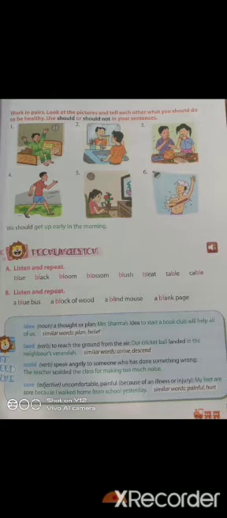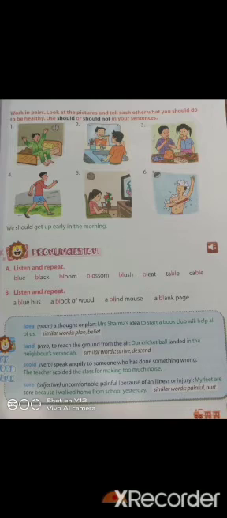What is the second one? The boy is brushing. So for this, how we will frame the sentence? We should brush our teeth daily. For this also, we are using the word should. Next, what is the picture? The two children are eating. Did they wash their hand before eating? No. So we are going to use the word should not. We should not eat without washing our hand. So for this sentence, we are using should not because that is not a correct thing. So we are using should not.